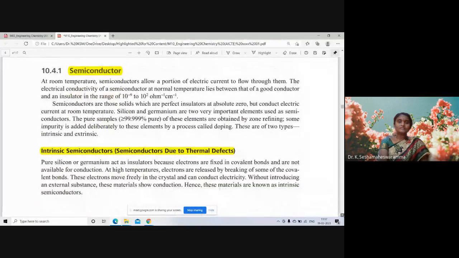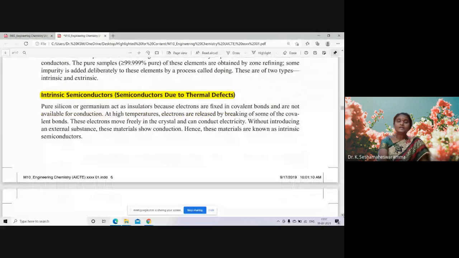Semiconductors are of two types, intrinsic semiconductors and extrinsic semiconductors. Intrinsic semiconductors act as conductors due to thermal defects. Pure silicon or germanium acts as an insulator because electrons are fixed in covalent bonds and are not available for conduction at room temperature.